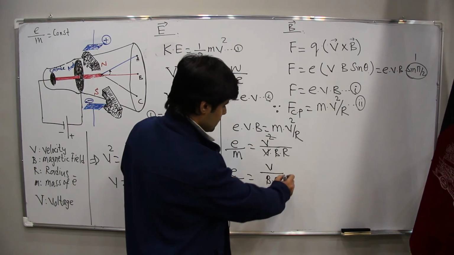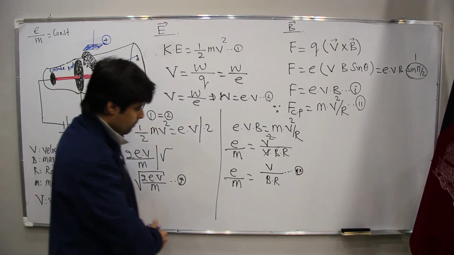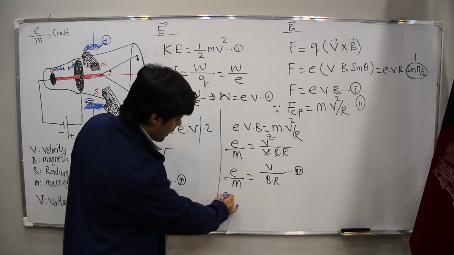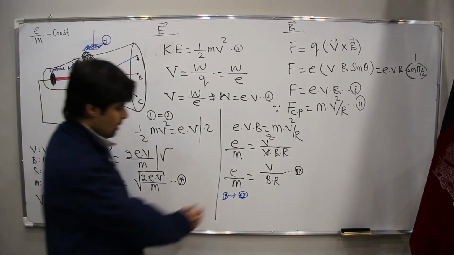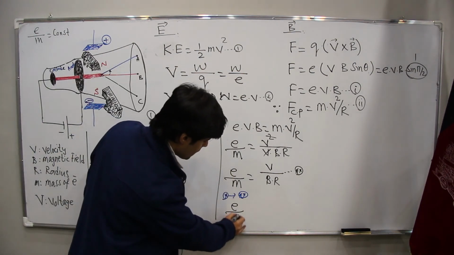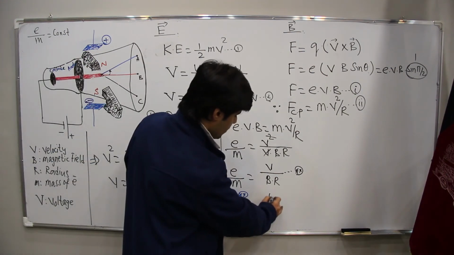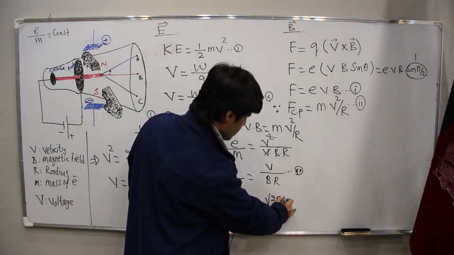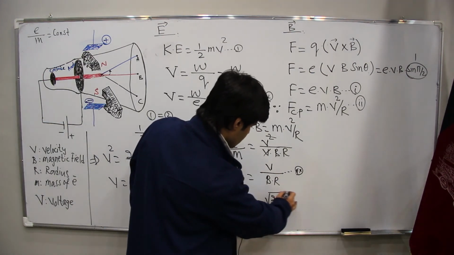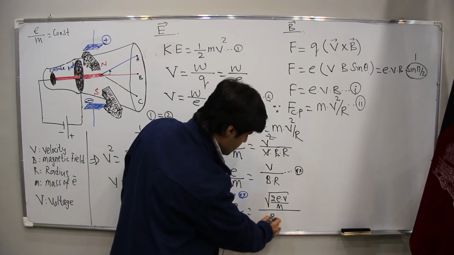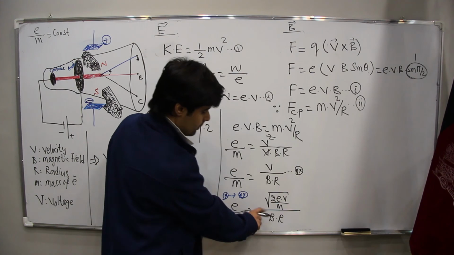If we say this is 2 star equation, now by putting 1 star and 2 star, we have e upon m equal to the velocity, square root of 2eV upon m, divided by BR.